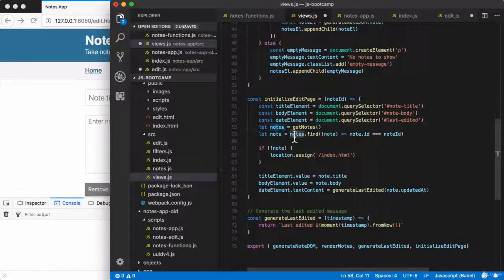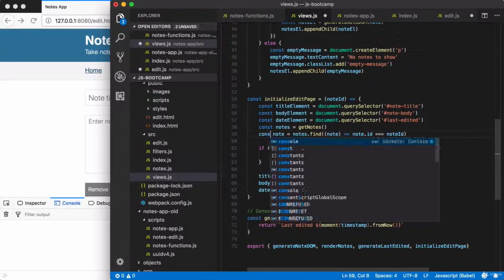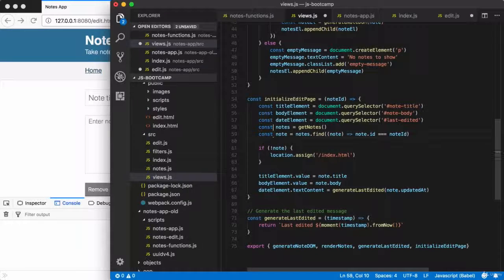Now we use notes down below and we use note down below where both of them are declared, but neither of them are ever reassigned. So we can actually switch both of these from being let over to const. Remember, it would have worked if we had the code using let, but it's best to default to const and switch to let if you need to reassign its value. If you're not reassigning the value, there's no need to switch to let. So these lines are now working and they're going to work just fine in this new function.